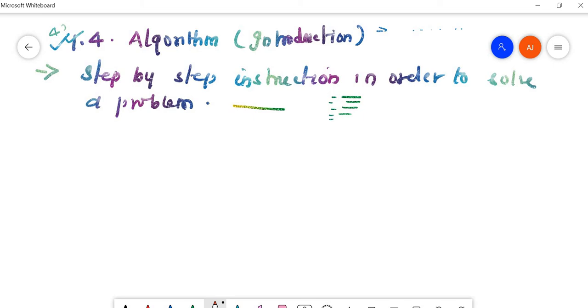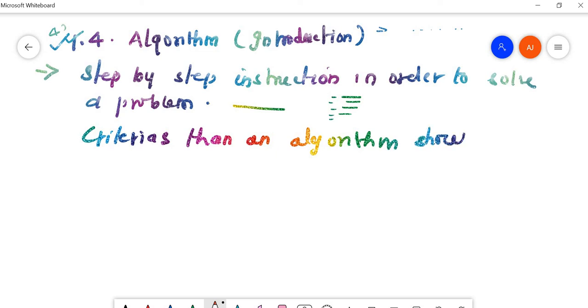Now some of the criteria that an algorithm should satisfy. What are they? The first one is input.